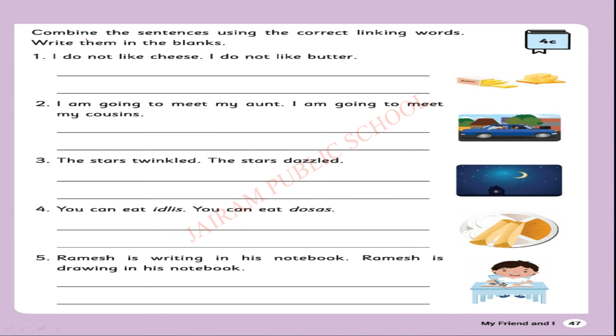Okay, I hope you have completed this activity. Let's move to the next one. Combine the sentences using the correct linking words. Write them in the blanks. So, children, here we are going to combine the two sentences using the linking words. First of all, read the sentence and identify which linking word will come, whether the option can be made or not, and whether we are going to choose both. Like that you have to think and then write.